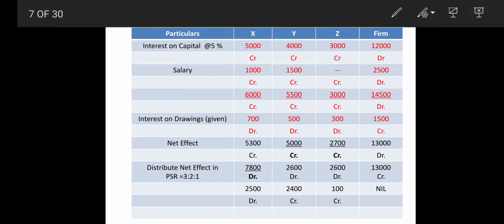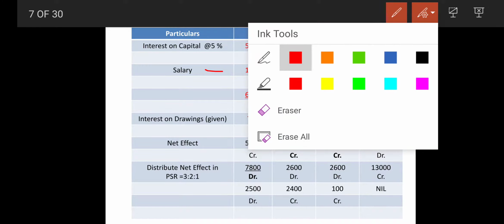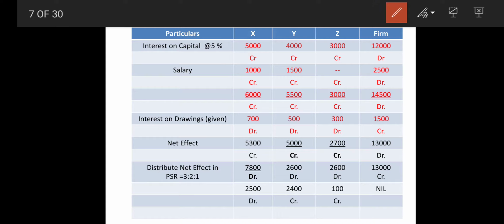So have a look on this. See, salary. So here comes salary, and 1,000 and 1,500 salary is given, and 2,500 is the total in the firm we have transferred. So yes, you were correct. In the firm, it will be transferred to profit and loss debit, while in the partner's capital it will be transferred on the credit side. So here it will not come, but here credit we had already transferred. So now we got two items which are of credit nature, right? Then third one was interest on capital. Now they are ready-made given interest on capital in the sum.